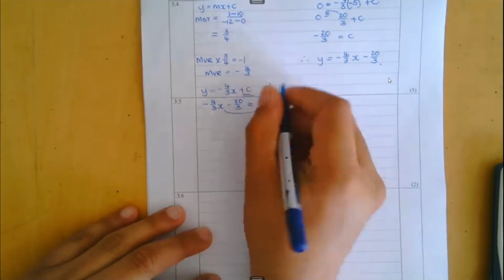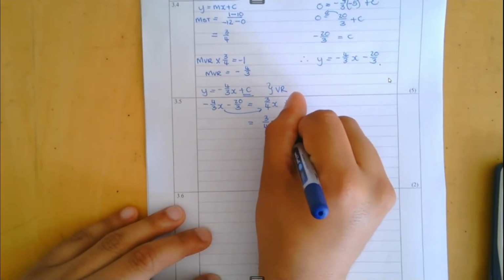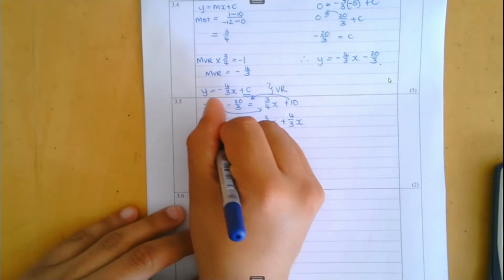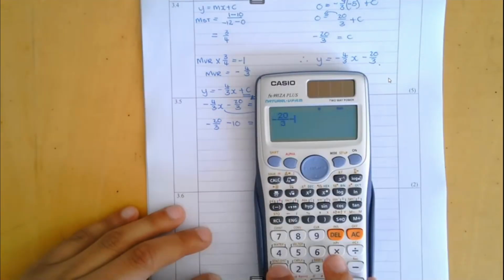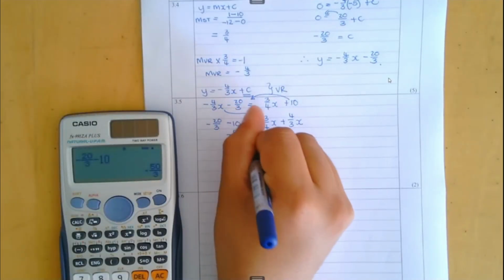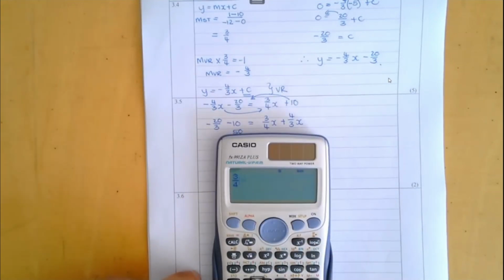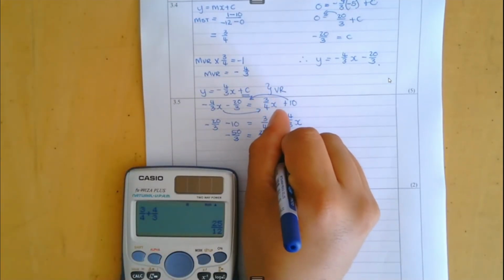I'm going to bring my -4/3 over like terms. So 3/4x plus 4/3x. And at the same time, I'm going to take my 10 over, which will have me have -20/3 minus 10. Okay, get your calculator out. -20/3 minus 10. That's -50/3, equals to my like terms of 3/4 plus 4/3. I get 25/12. Don't forget that's x.